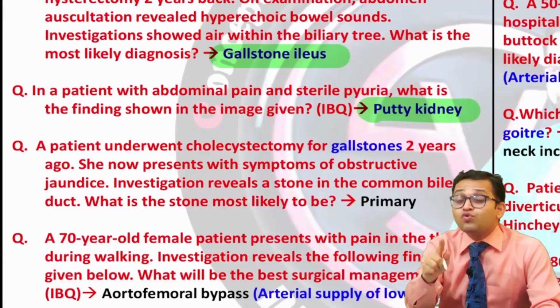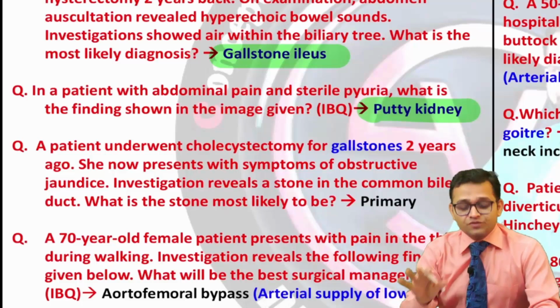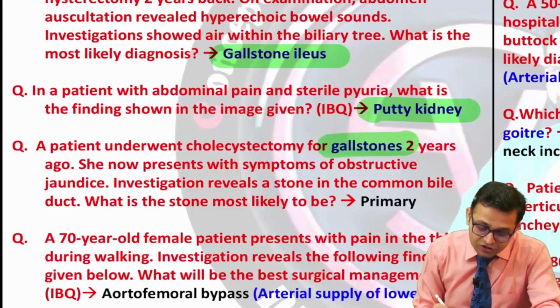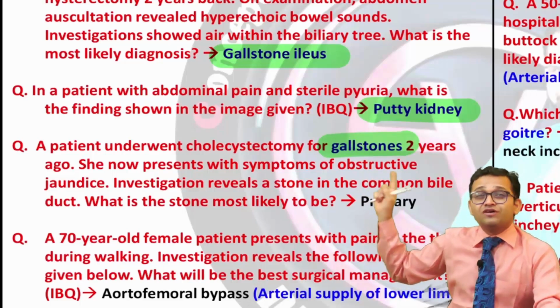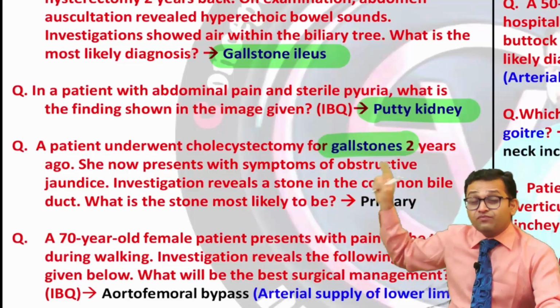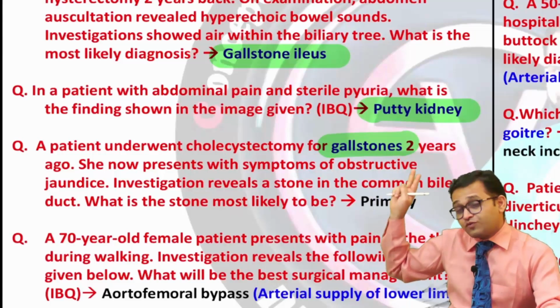One question is sure from TB, any subject, so you have to prepare for it. And can you see the gallstone? Again, another topic, gallstone in NEET PG 2021. Two topics, two questions had been asked from the gallstone.